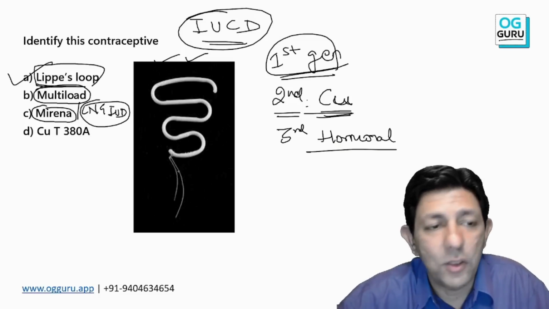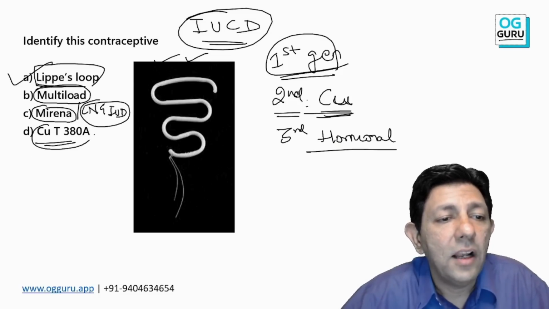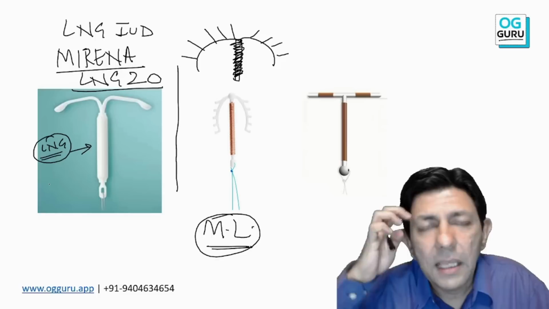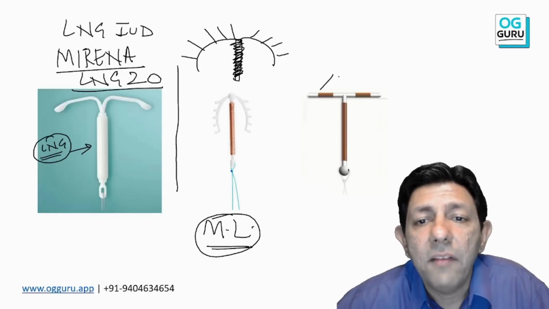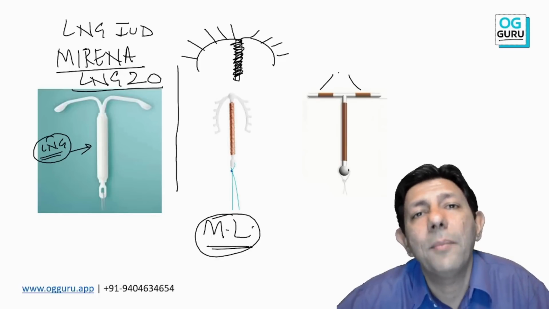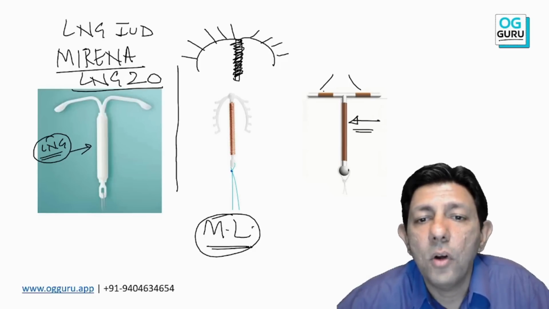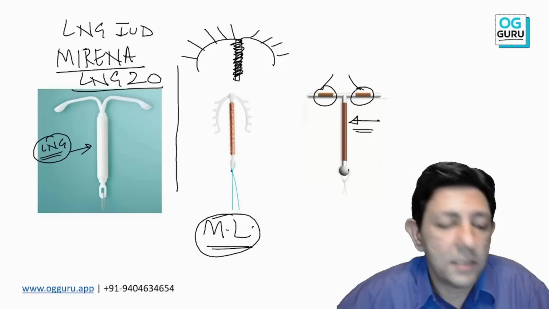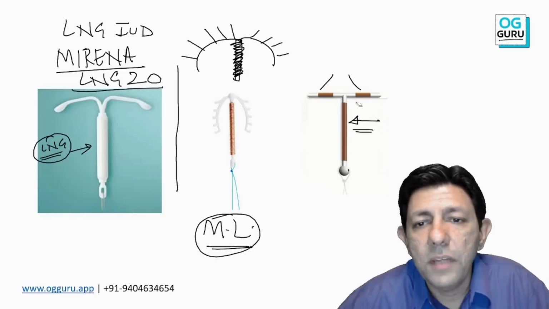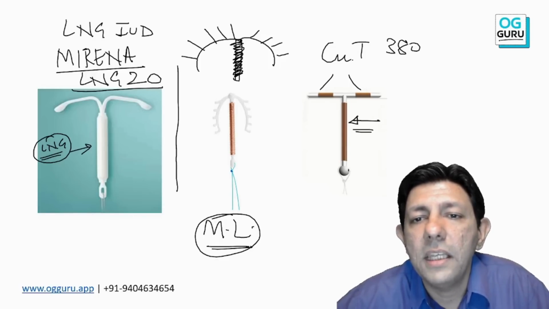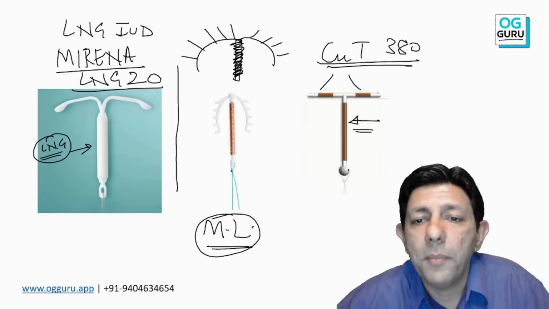और last is your Copper T 380, longest acting 10 years. ये longest acting है 10 years. कैसे पता चलता है सर? It is the only one where even on the horizontal arm there is copper. So copper is there not only on the vertical stem, even on the horizontal you can see 2 copper sleeves. Okay, so we are seeing these 2 copper sleeves, and therefore we can identify that sir this is Copper T 380. Details you're not supposed to remember, but this is 33 millimeter square area.